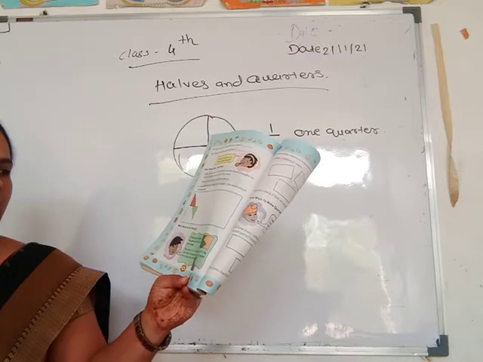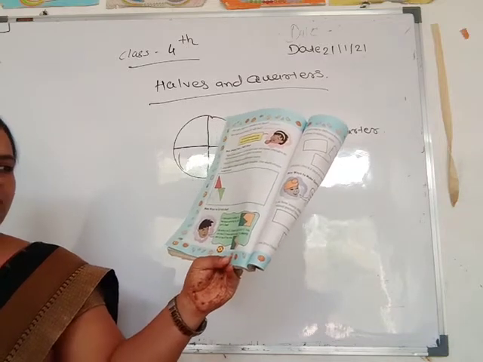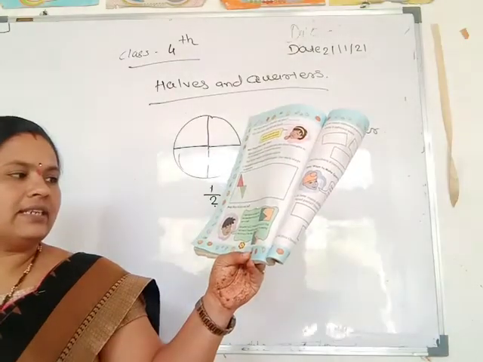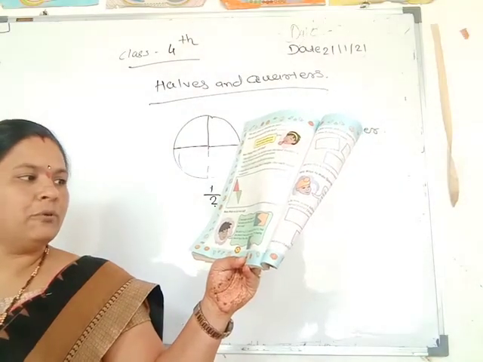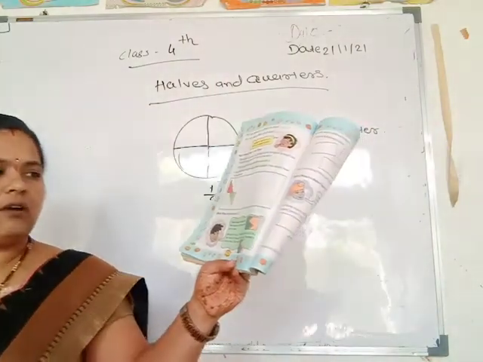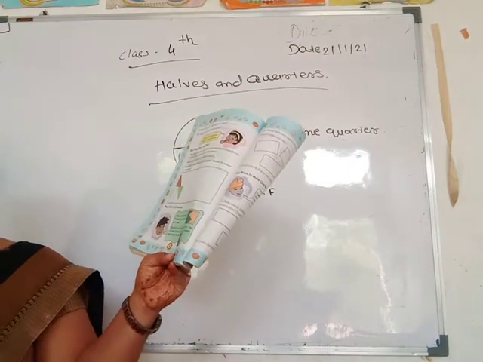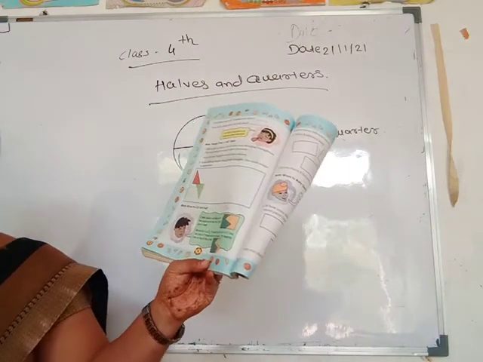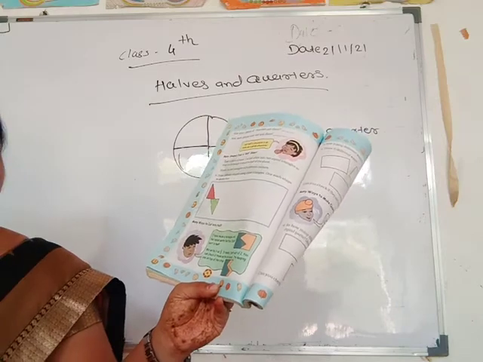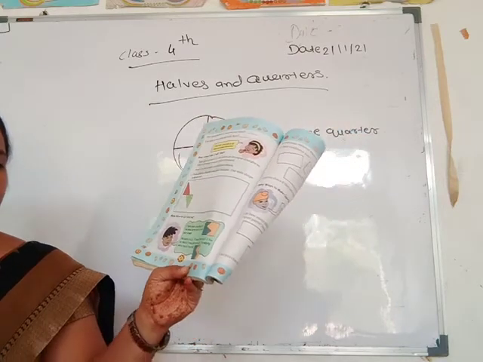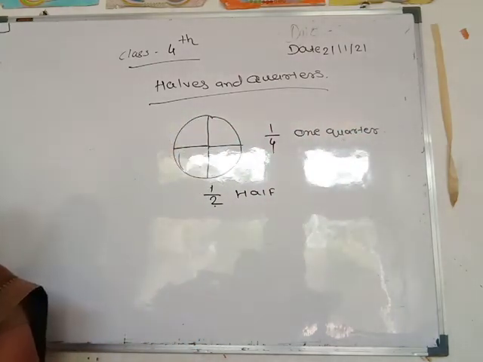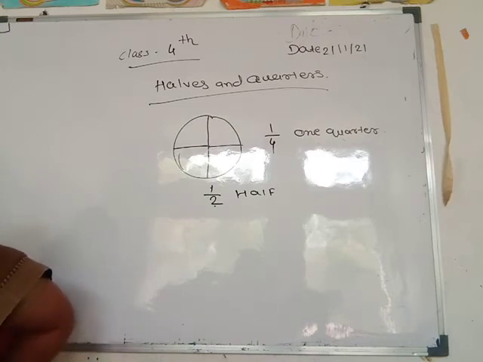I have made a rectangle into two equal parts like this. Each part is half, and we write it as 1 by 2, which means one part out of 2. You can check if these parts are equal by trying keeping one on top of the other. Then you cut these rectangles into two equal parts like this, and you try keeping one on top of the other, and you see these two parts are equal.